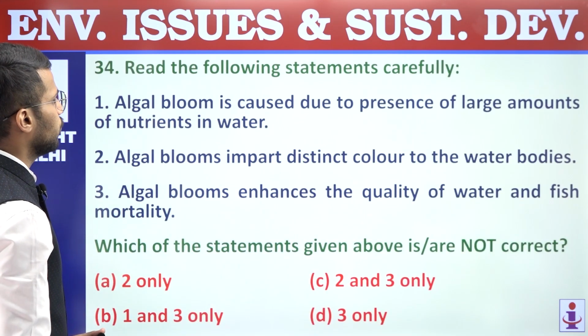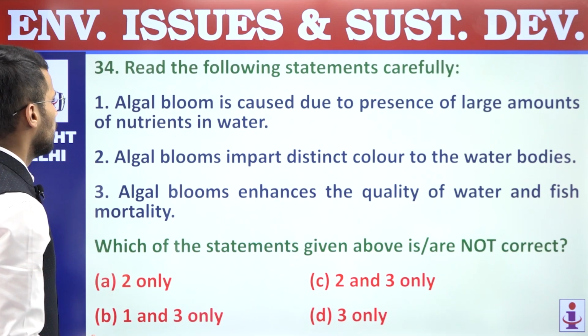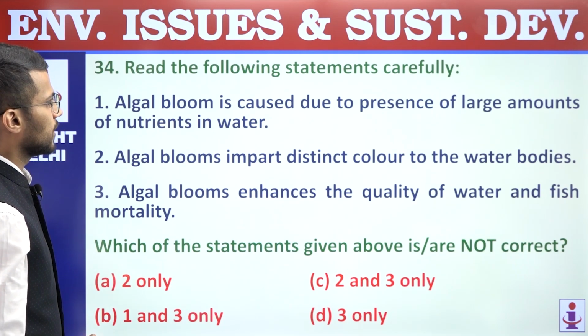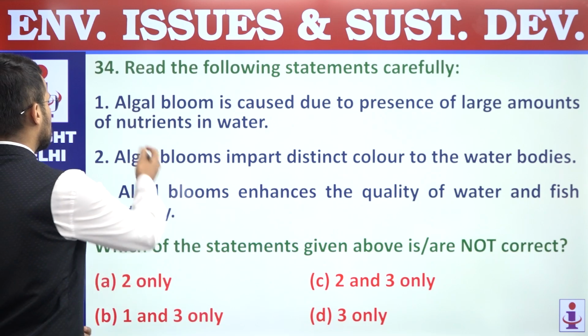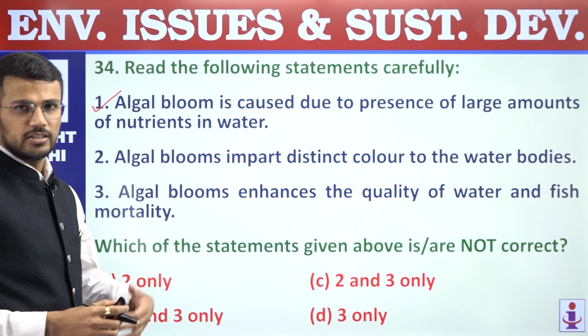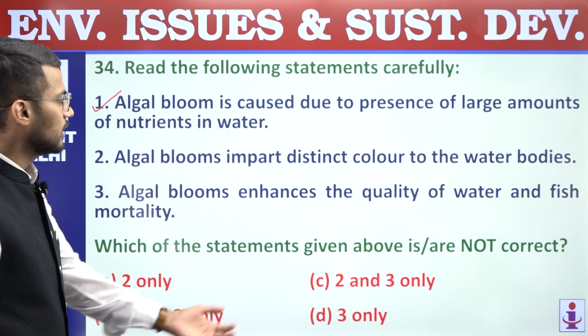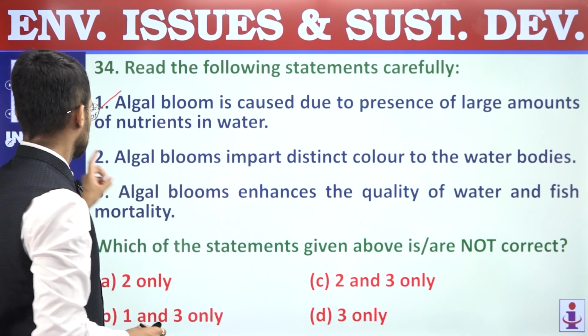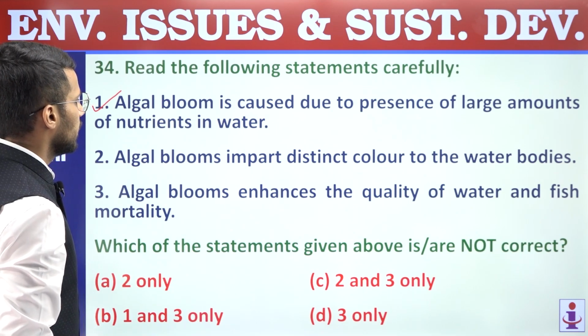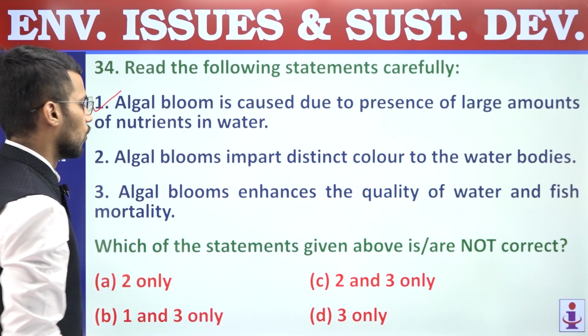34. Read the following statements carefully. First, algal bloom is caused due to presence of large amount of nutrients in water, right? So algal bloom is the result of excessive availability of nutrients in water, which ultimately leads to eutrophication. Second statement, algal blooms impart distinct color to the water bodies, right?